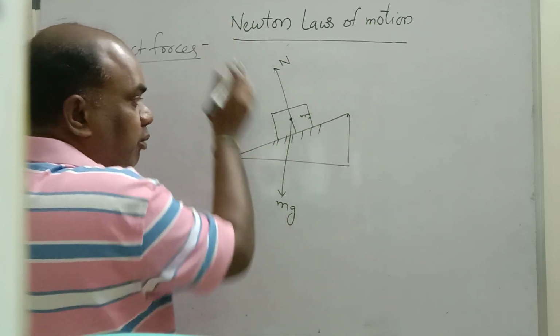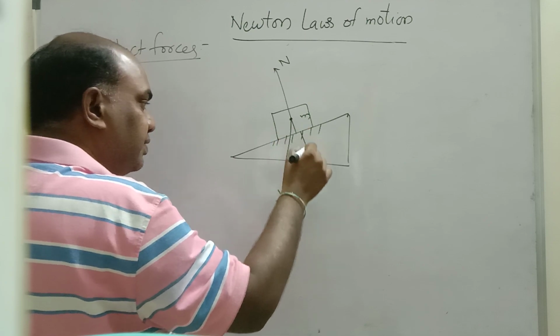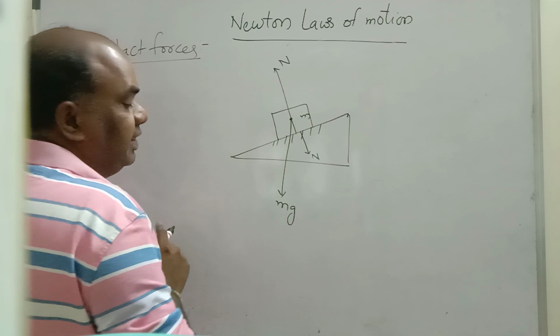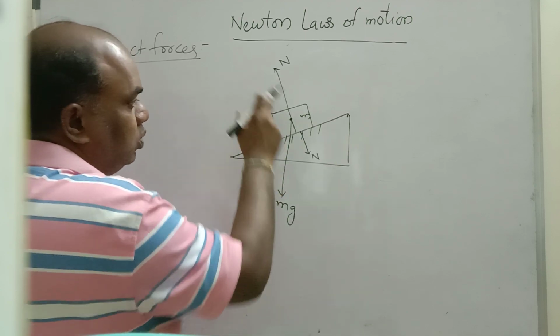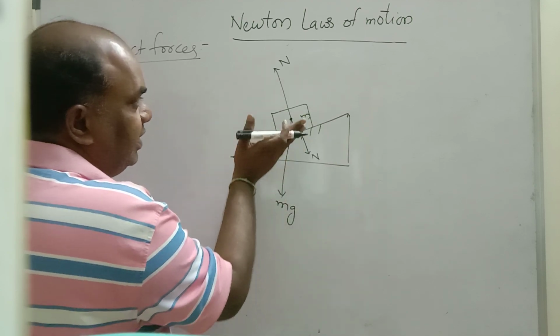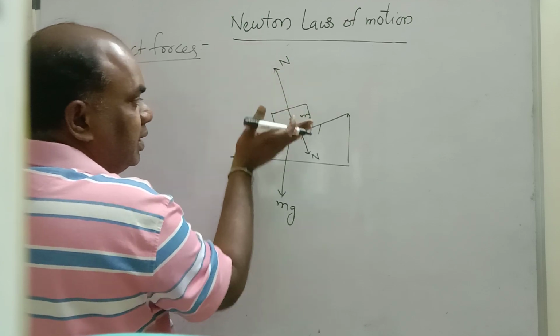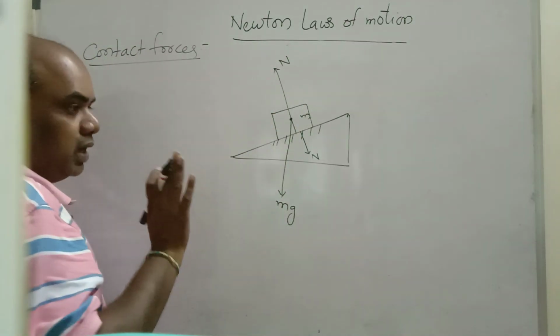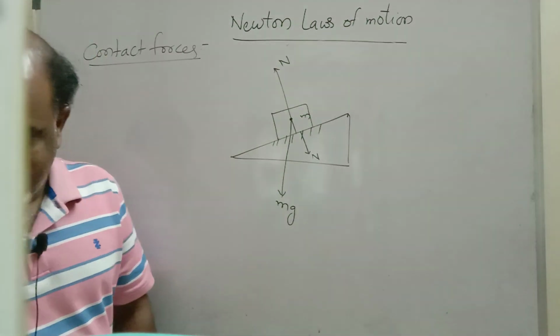The inclined plane is pushing upwards with normal force, with the same force, this normal. This mass is acting with the same normal on the wedge like this. These two are equal and opposite. The wedge is pushing with normal force. Normal means perpendicular to the contact. This is weight. So now we will see resolution of vectors once again.